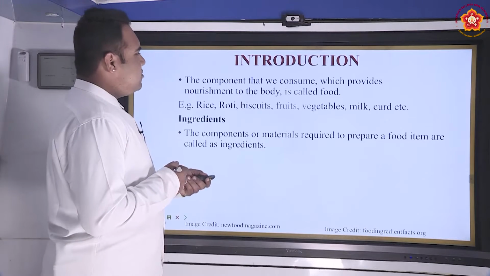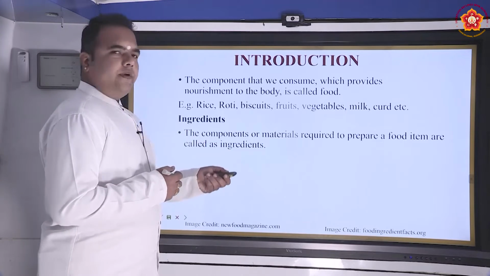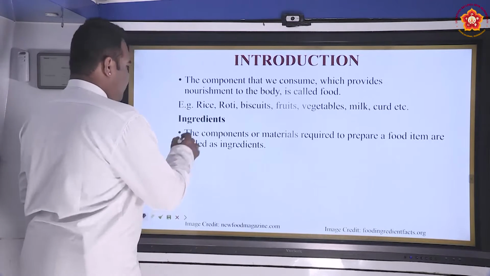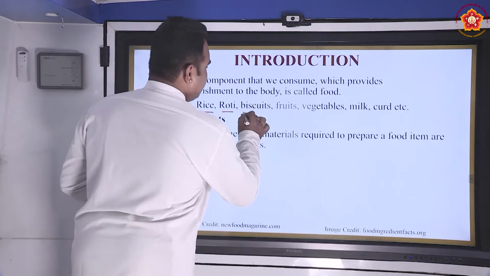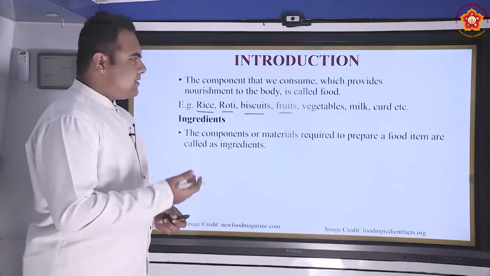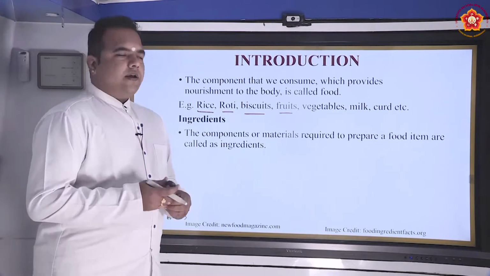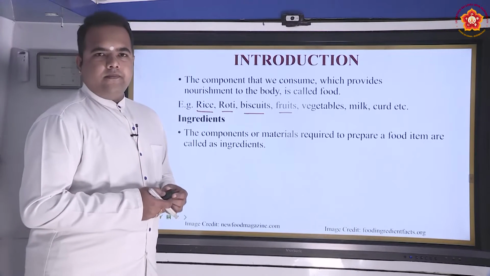So daily we consume different kinds of food, and the basic purpose of consuming food is to provide nourishment to the body. For example, if you look here, we have food items like rice, roti, biscuits, fruits, vegetables, milk, curd, etc. Now, each of these food items has a particular role in providing nourishment to the human body.